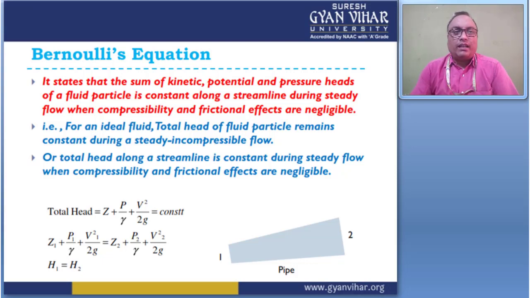Here I am taking different types of assumptions. The first assumption of Bernoulli's equation: flow is incompressible. Second, flow is frictionless, and flow is steady, right? So these are the different assumptions, and flow always follows the streamline pattern.